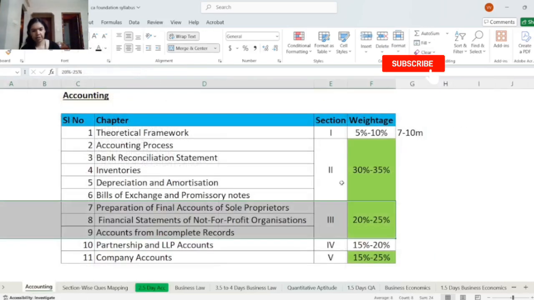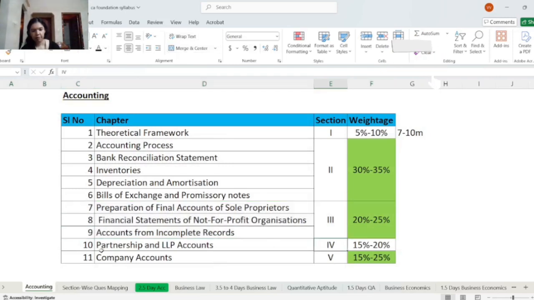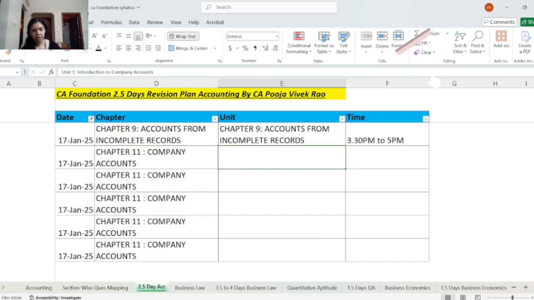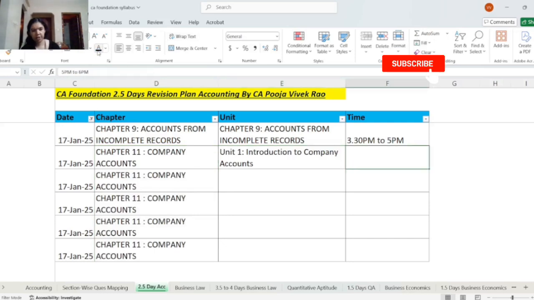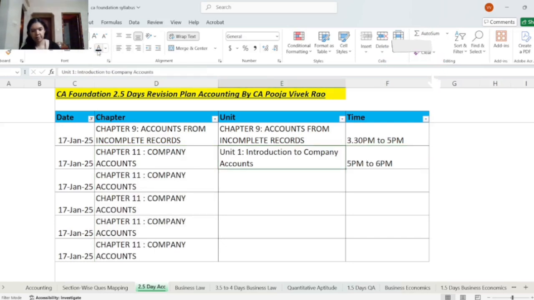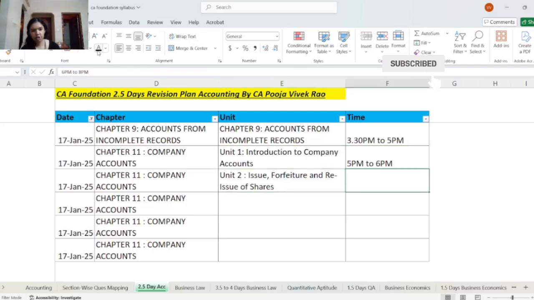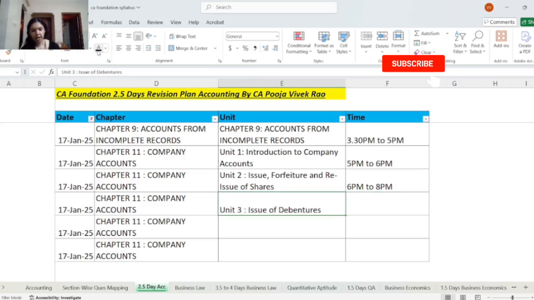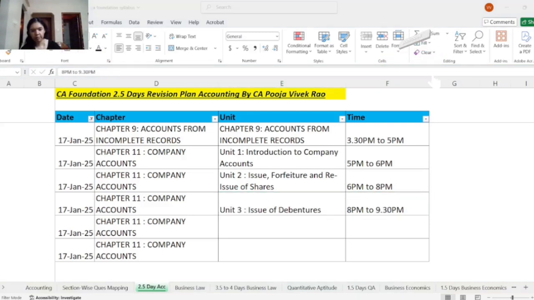Now after completing this part, 2 more sections are pending. One is partnership and LLP accounts and another is company accounts. So if we see both of these, the highest weightage is for company accounts. So it's better to revise this chapter first. So first you will revise unit number 1, introduction to company accounts, and the timing is 5 p.m. to 6 p.m. Then you will revise unit 2, issue, forfeiture and reissue of shares. The time for this is 6 p.m. to 8 p.m. And then we have unit 3, issue of debentures. The revision time for this is 8 p.m. to 9:30 p.m.